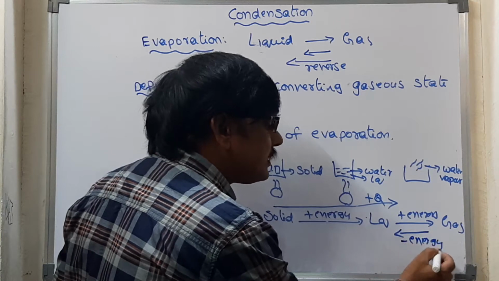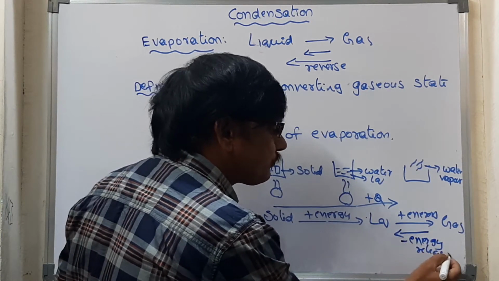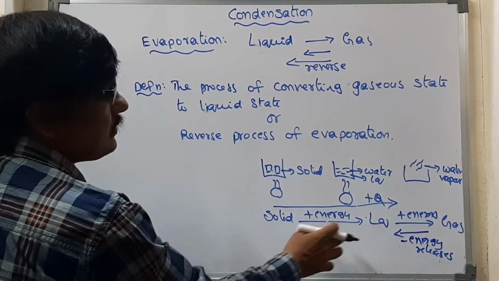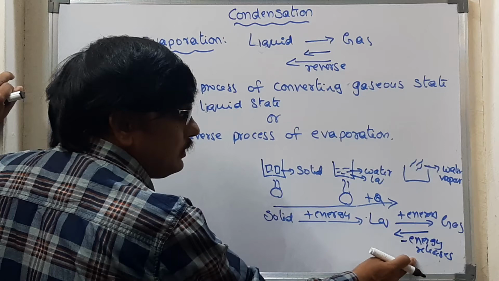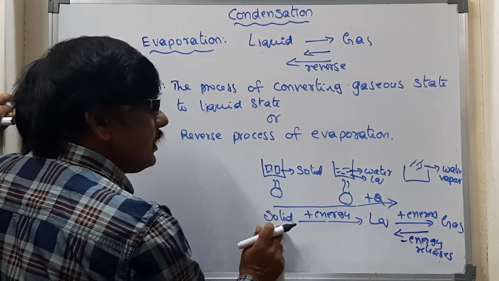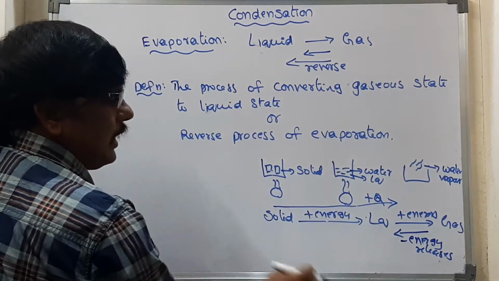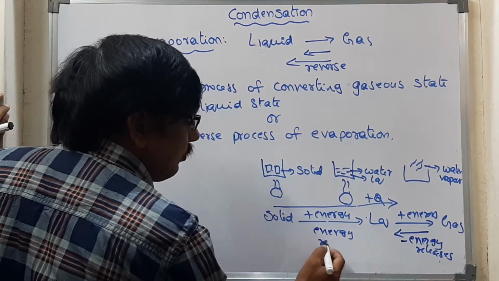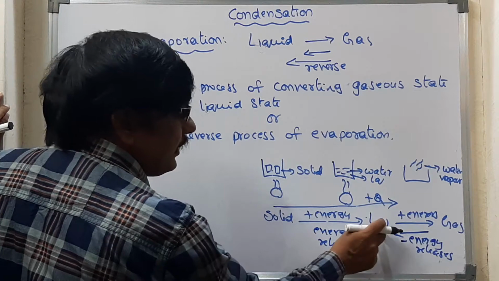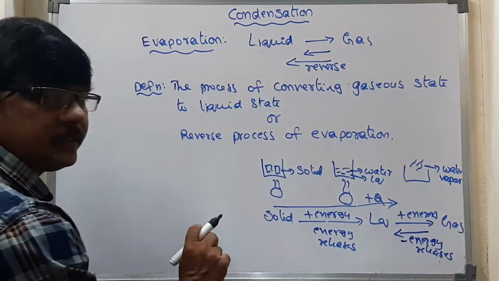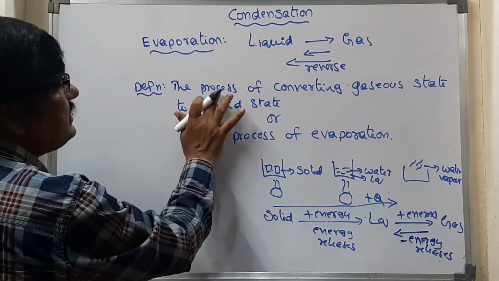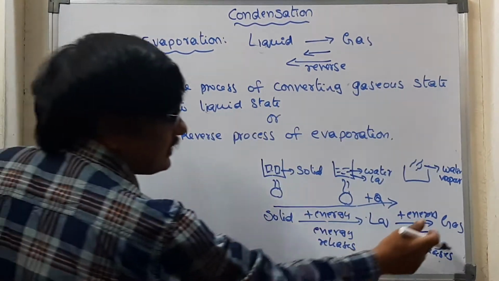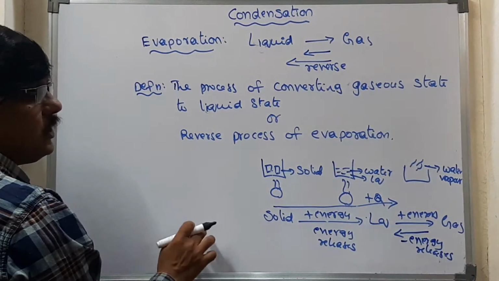In gas to liquid, energy is released, as well as in liquid to solid, energy is released, because the earlier state has more energy. The same takes place here also: the process of converting gaseous state to liquid state.